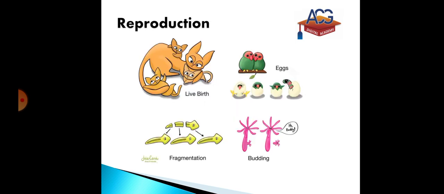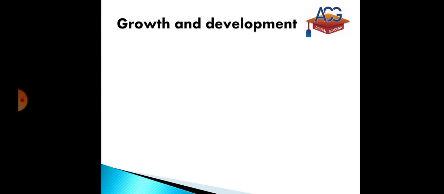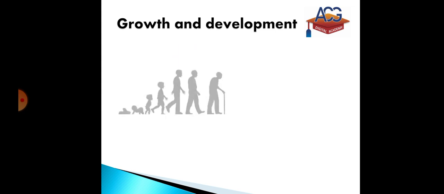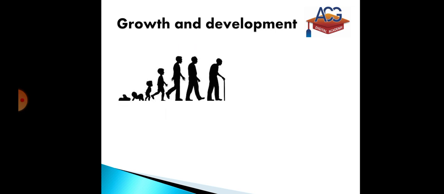The fourth chapter is reproduction, that is, how living organisms reproduce and produce the same type of individuals. We will discuss sexual and asexual reproduction and various methods of fertilization, like external and internal fertilization, and many more.